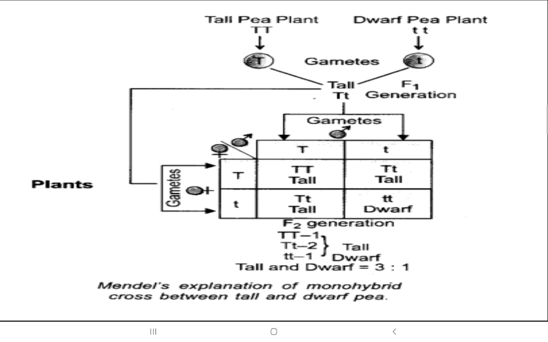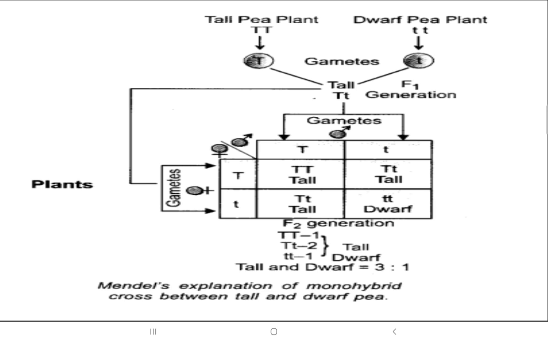So now, like we already have discussed, Mendel did all these experiments on a pea plant. What he did, he took one tall pea plant and one dwarf pea plant. So what is the possibility? The capital T and the small t. Because the capital one is the dominant, the feature over here, the phenotype, will be capital T, that is the tall. So this is the first generation.